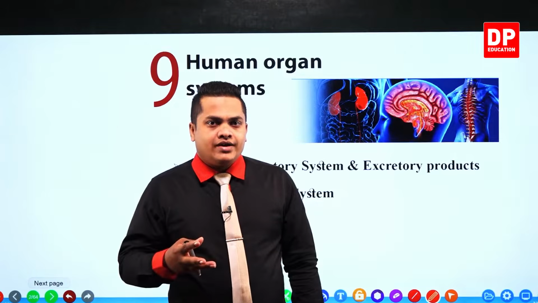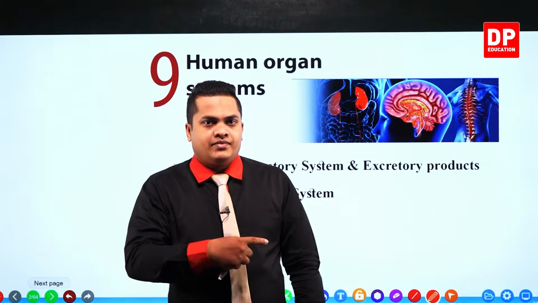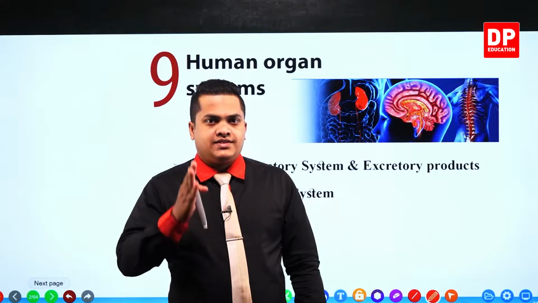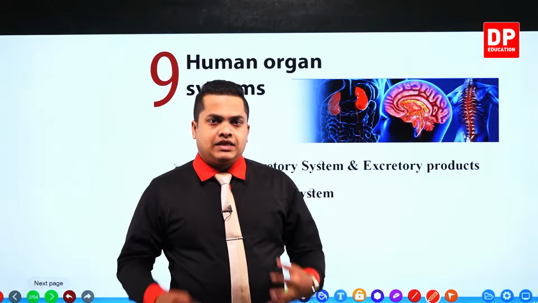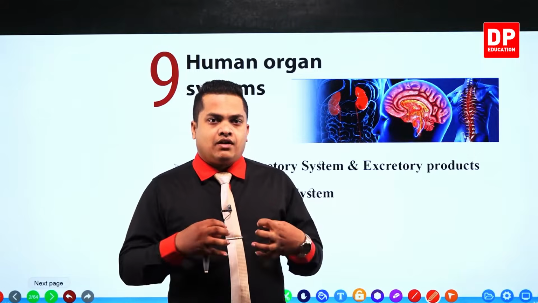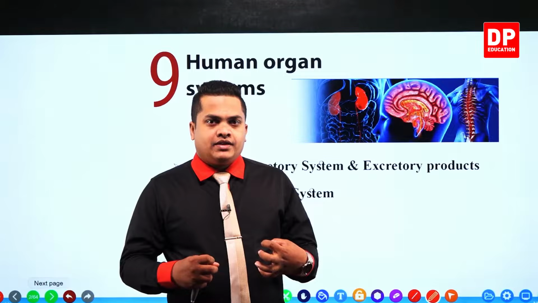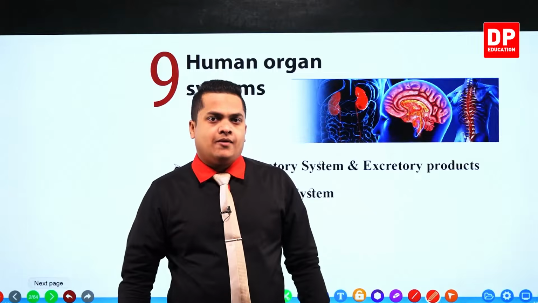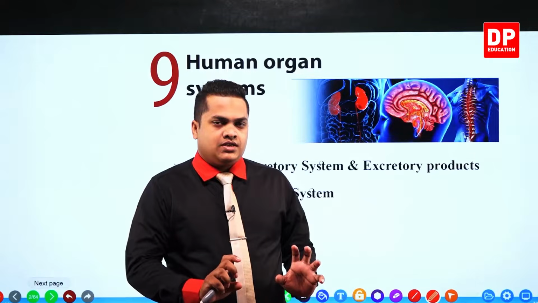It's like a command, a signal. The brain is commanding, raise the arm. By that way I can raise my arm, and that's how this nervous system works. The signals sent from the brain to the arm are sent through the nerves.